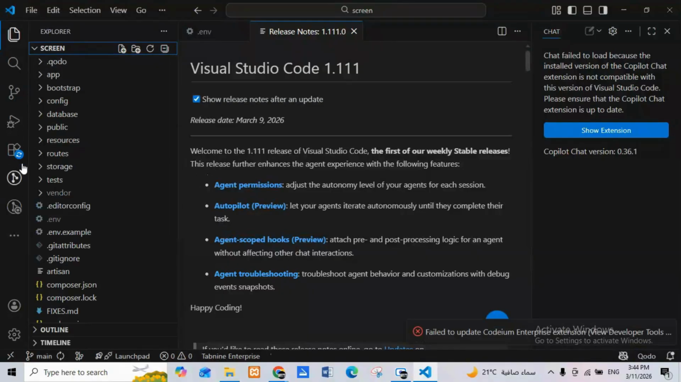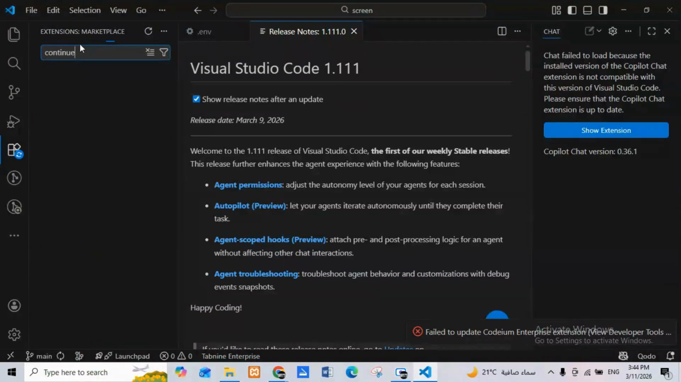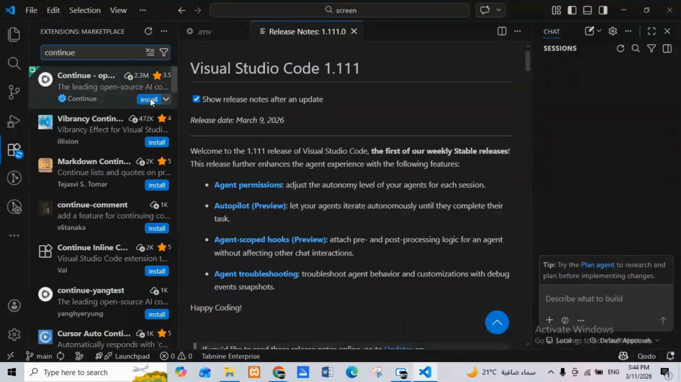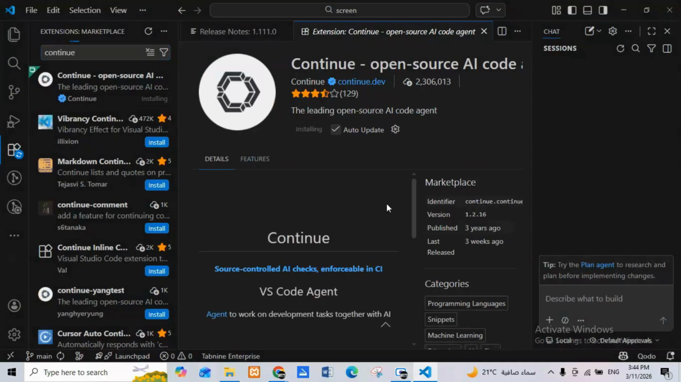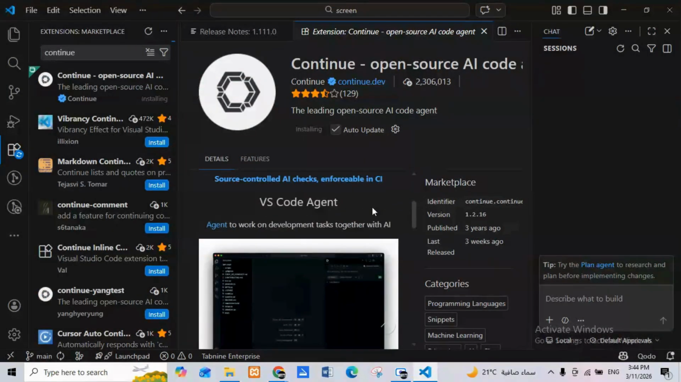So where do you need to go? You need to go to Extensions. In Extensions, you need to search for Continue. Okay, this is called the Continue extension. So you can set up OpenAI or Inception AI here, so let's install this. This allows you to use an API to generate your own chatbots and your own AI agents.